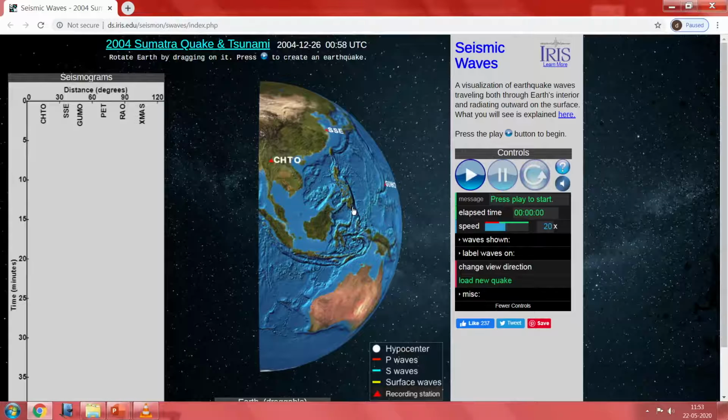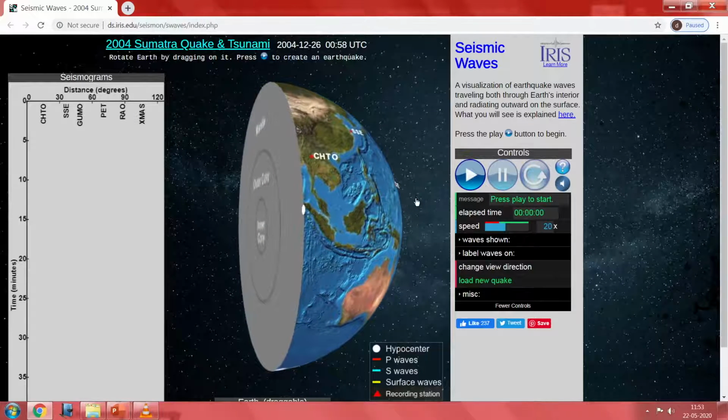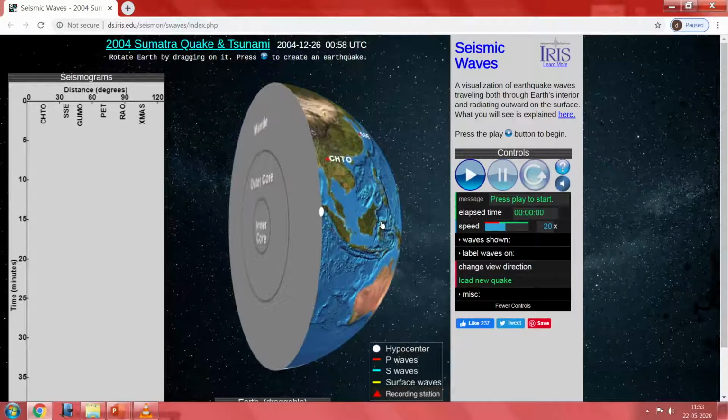If you want to see how it propagates in the interior, we have to see it like this. Okay, so let's start the video. You can see now the earthquake originated, the Sumatra earthquake, basically this one. The earthquake originated and the P wave started. Now it is going to reach a station, so the P wave is recorded. You can see the P wave recorded.